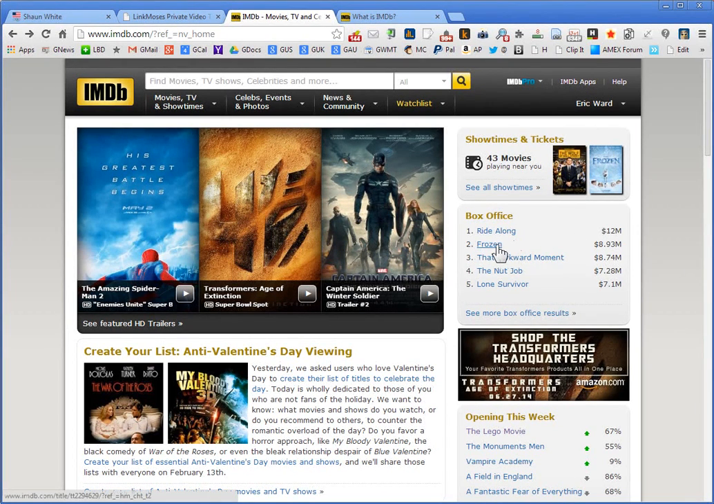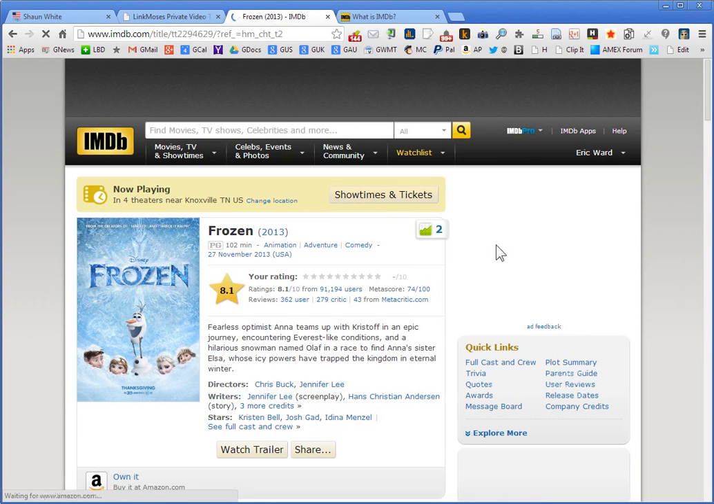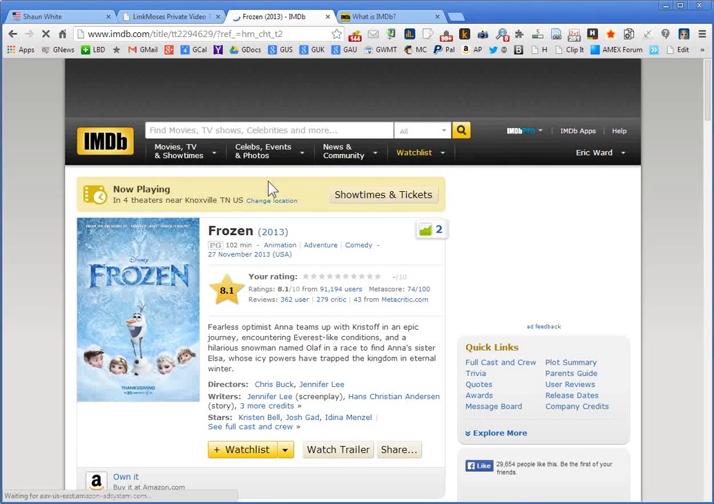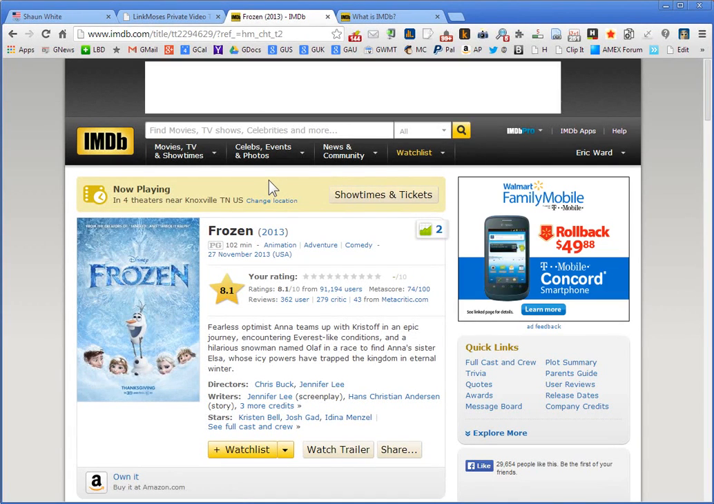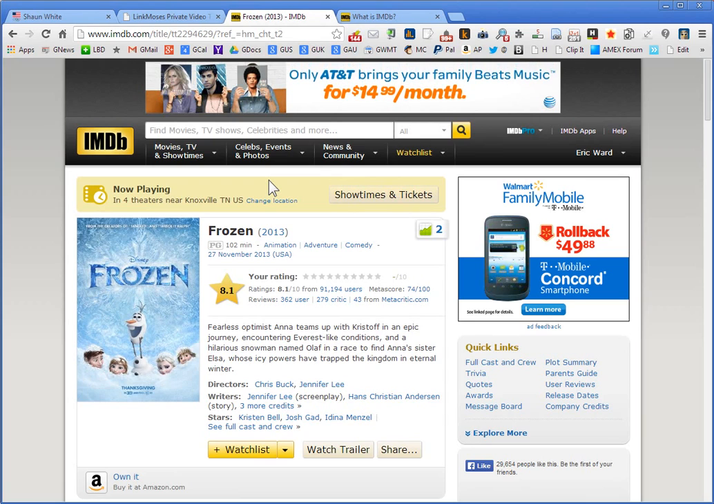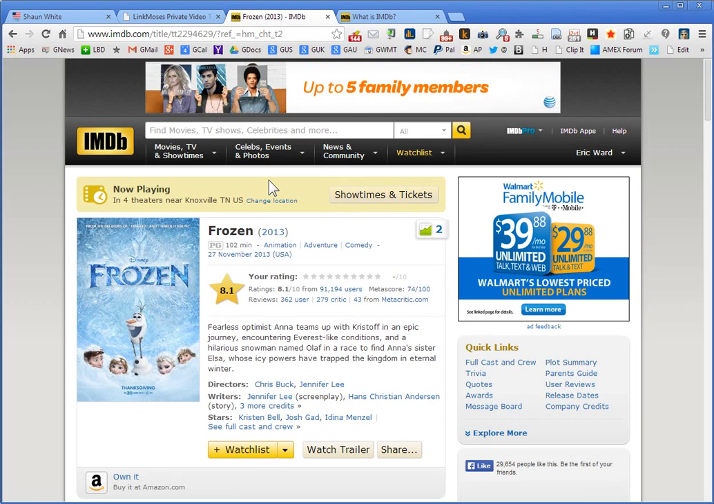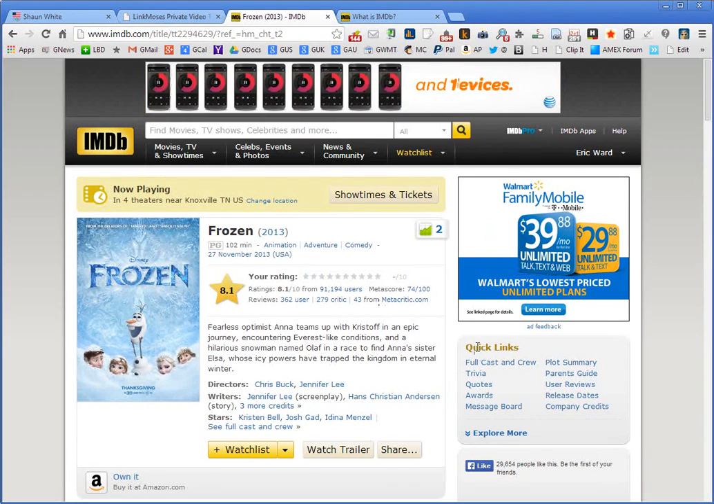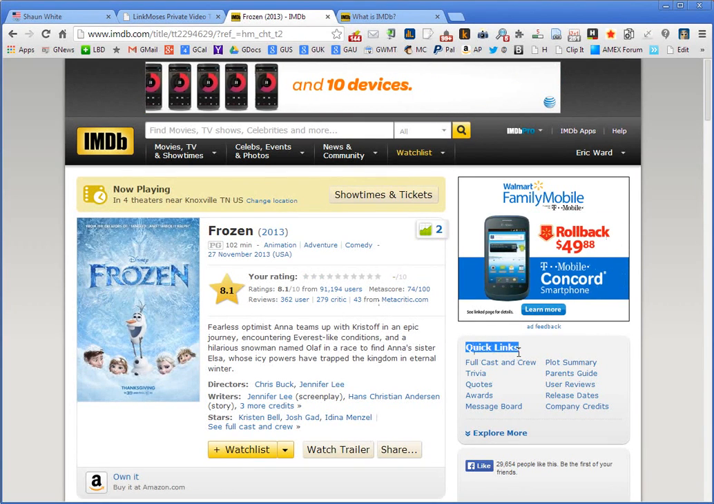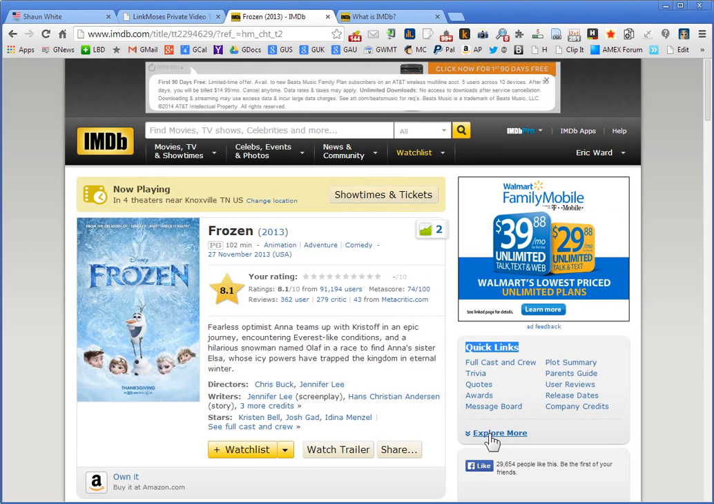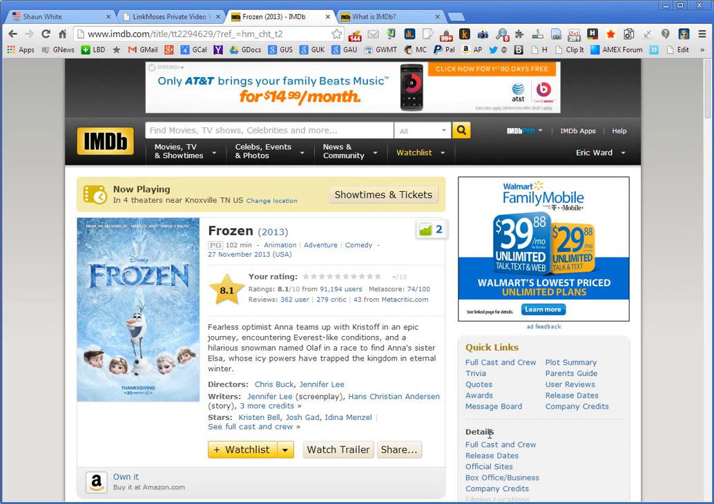Let's take the movie Frozen, for example. It's playing in theaters right now. If we click on Frozen, it would be really easy to completely overlook the opportunity that exists here. And here's what I mean. Whenever you click down to the level where you're looking at a movie title, a celebrity by name, a particular event, or whatever it might be, you'll find this box here that says Quick Links. And at the bottom it says Explore More, which when I click this will expand that box.